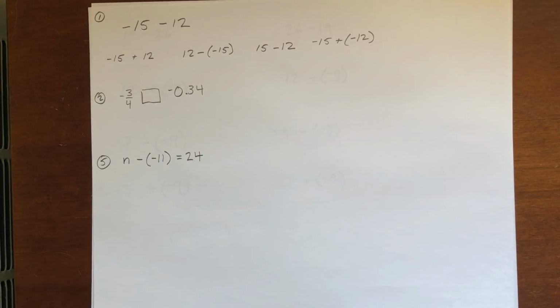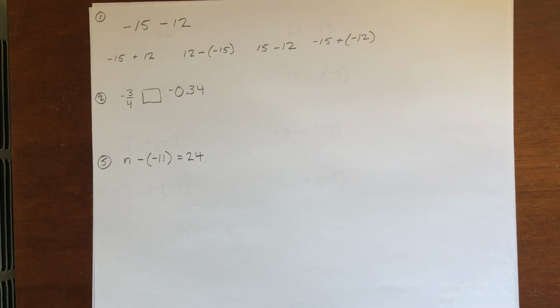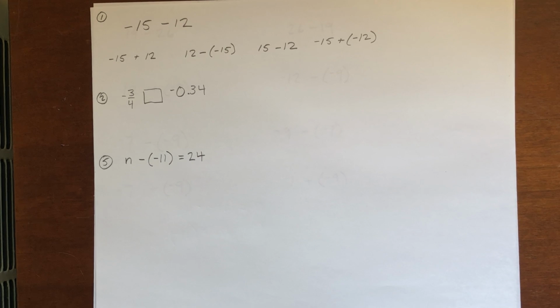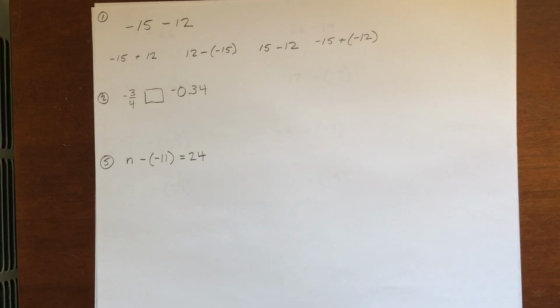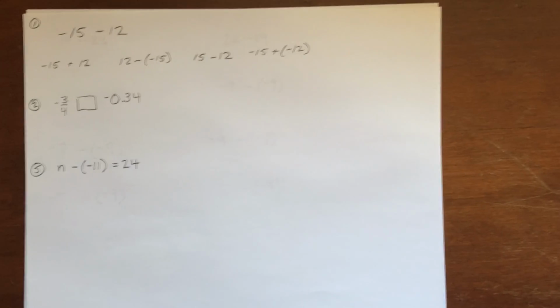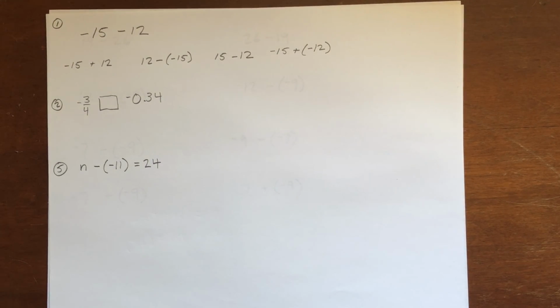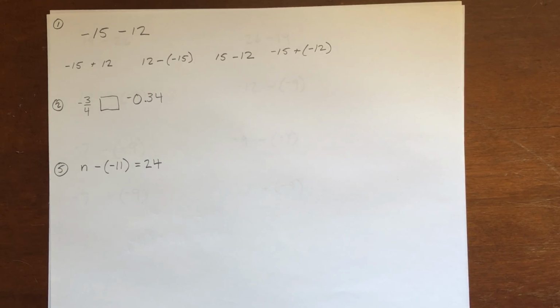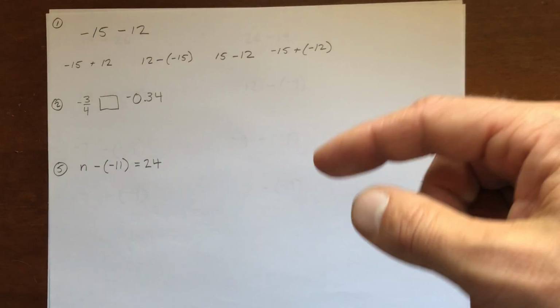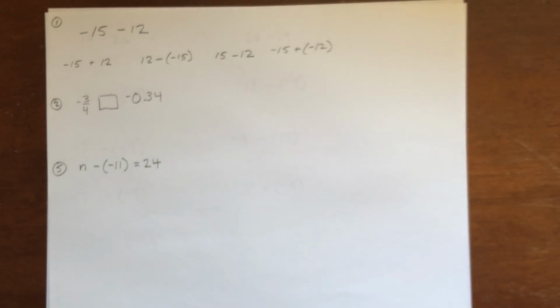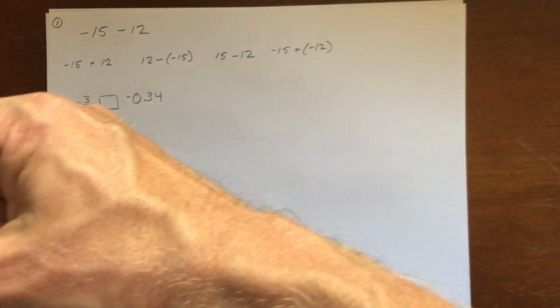Number 1 on the test was -15 minus 12, and you weren't necessarily supposed to just find the answer. You had to find the equivalent expression. -15 minus 12 is an expression that starts at 15 below 0 and ends somewhere else. We're subtracting 12. So if we start at 15 below 0 and we subtract 12, that means we're going to get even further away from 0. If you think of that on a number line, 15 would be 15 below 0, way to the left, and then you're subtracting 12, so you're going further that way.